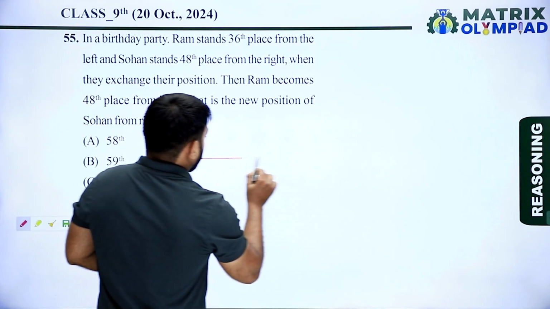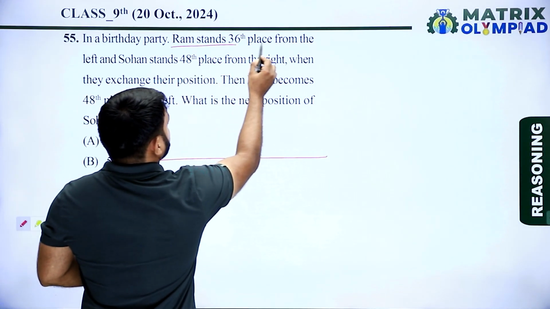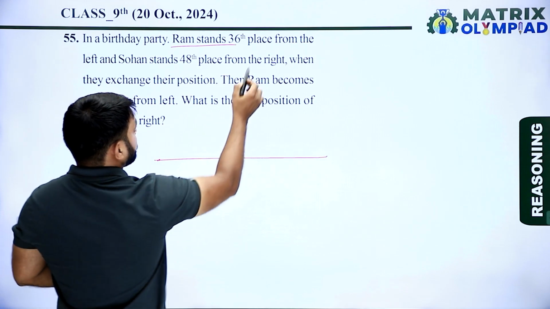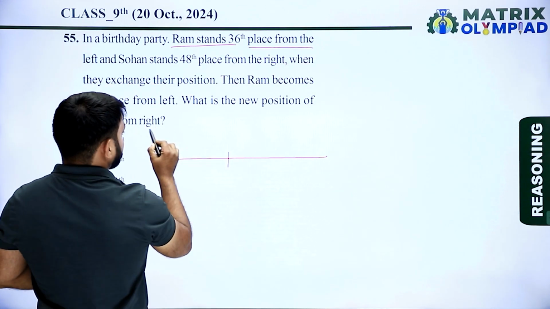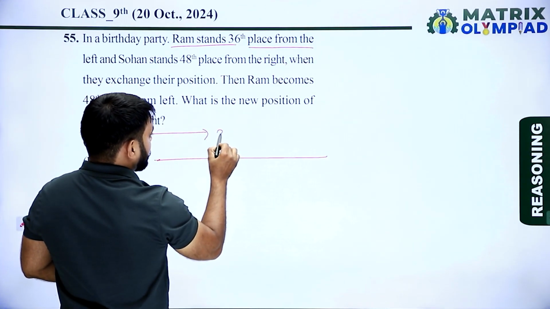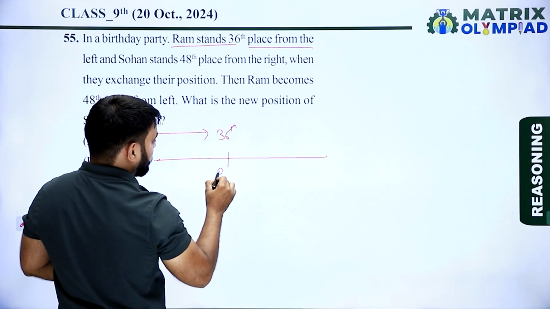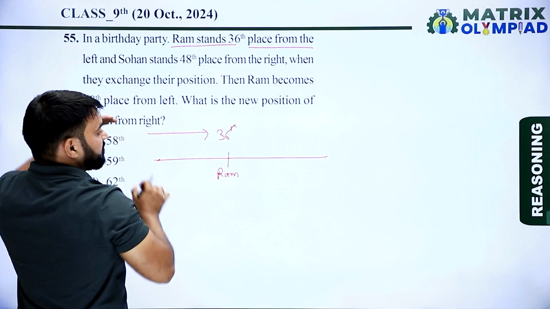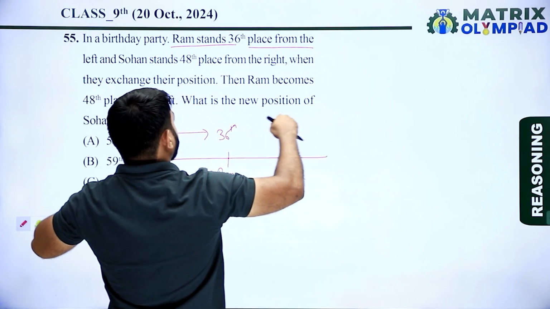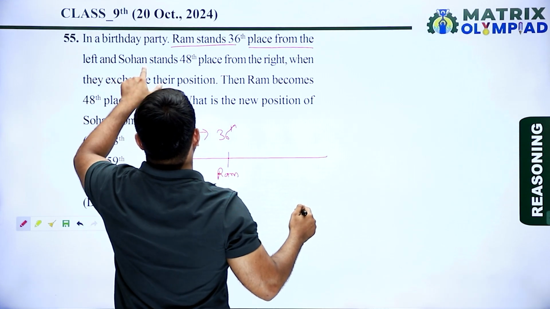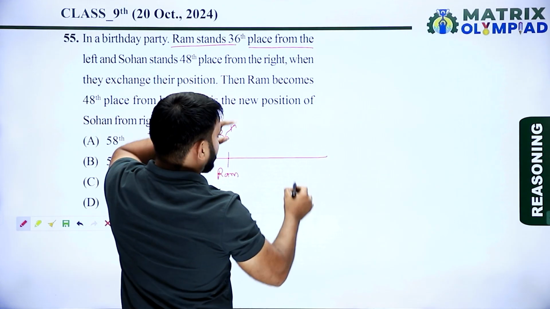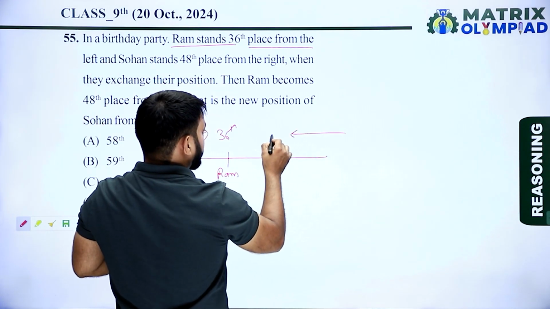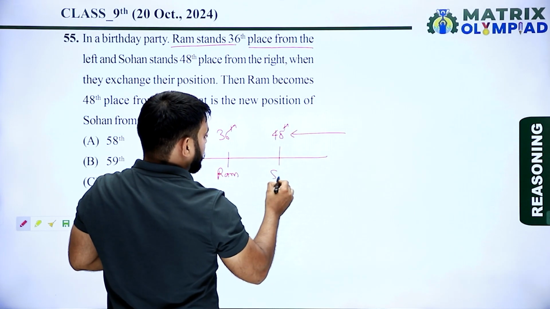In a birthday party, Ram stand 36th place from the left. This is the left side, and this is the right direction of the row. And Sohan stand 48th place from the right.